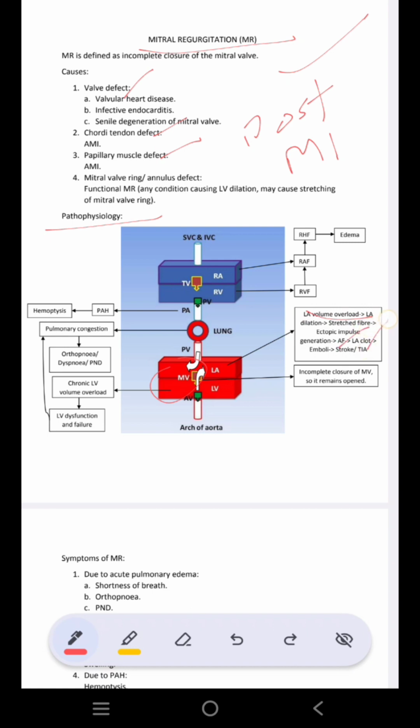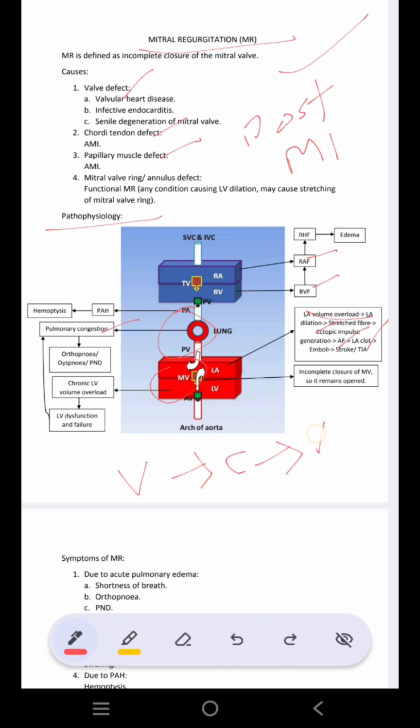Now this volume overload will be transmitted to the pulmonary veins, to the pulmonary capillaries, to the pulmonary artery, leading to pulmonary arterial hypertension. उससे क्या होगा? Hemoptysis होगा, pulmonary congestion होगा. Now this will be transmitted from the pulmonary arteries to the right ventricle, to the right atrium. The right ventricular hypertrophy होगा, right ventricular dysfunction होगा, right ventricular heart failure होगा. That will be presenting as the edema. Right.